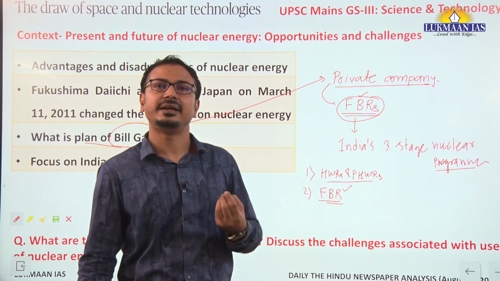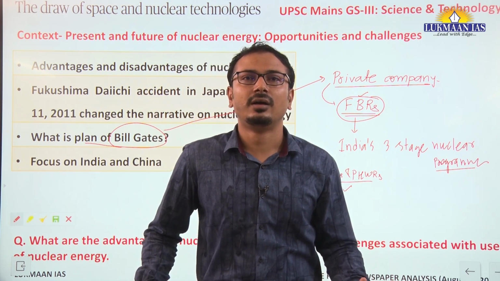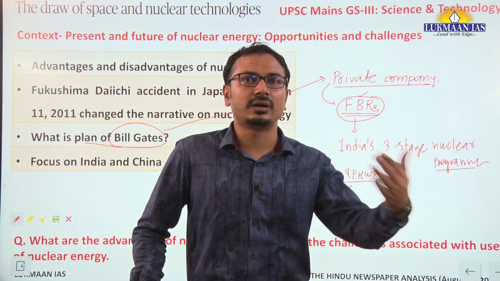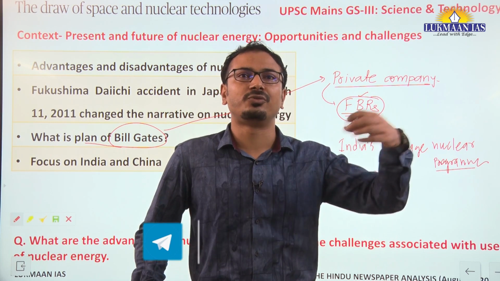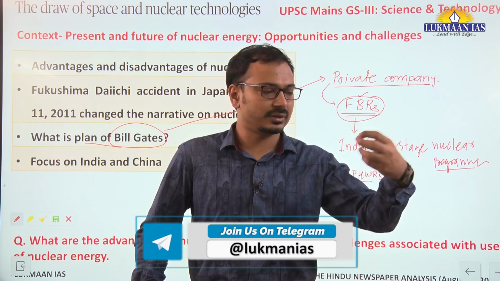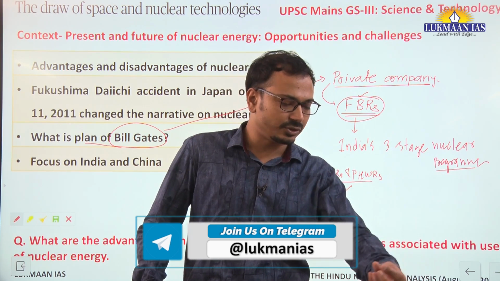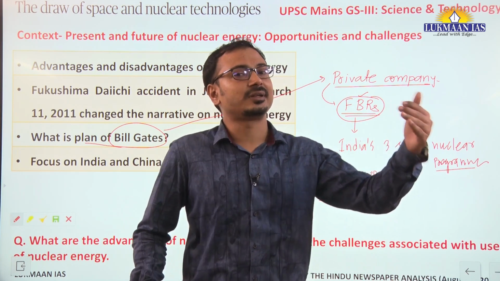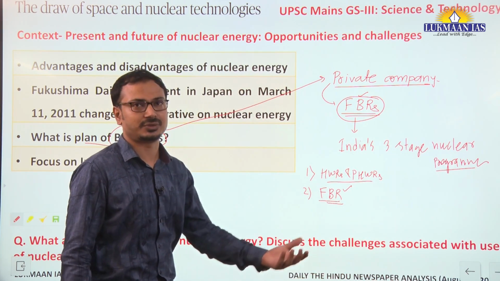Breeder means basically it is breeding the fuel. Whatever fuel it is taking in, the outcome is going to be more fuel, and that output generated from the reaction is going to be used for the third stage.